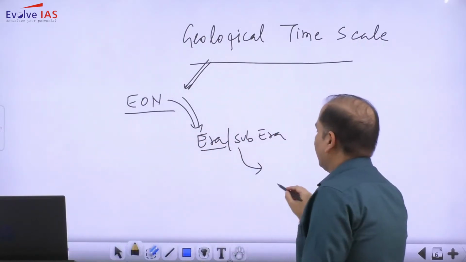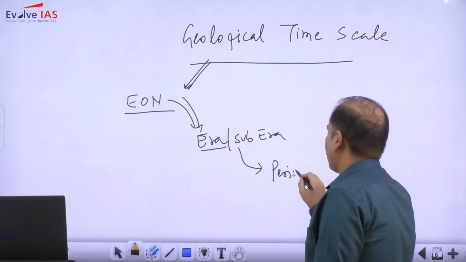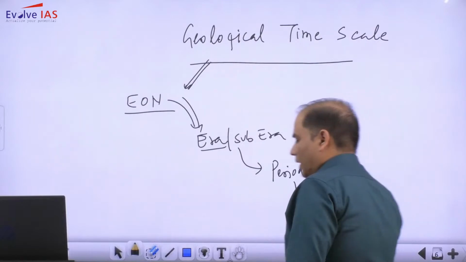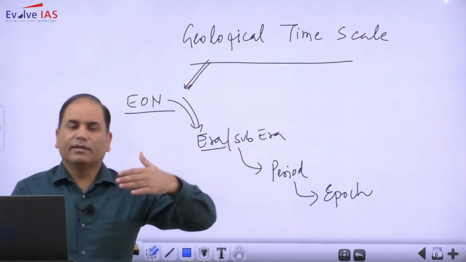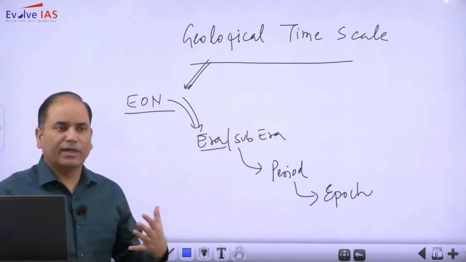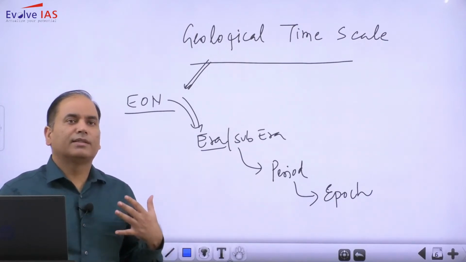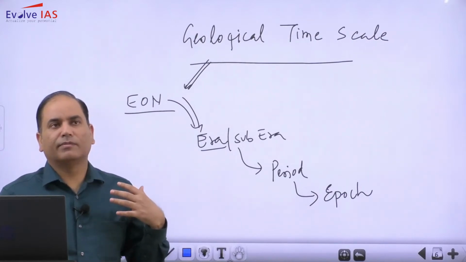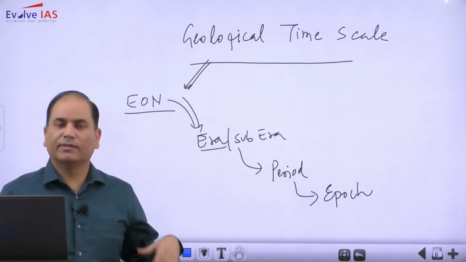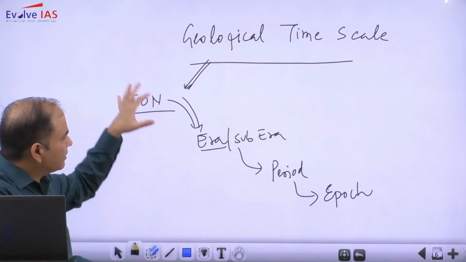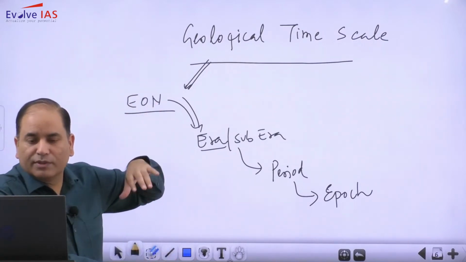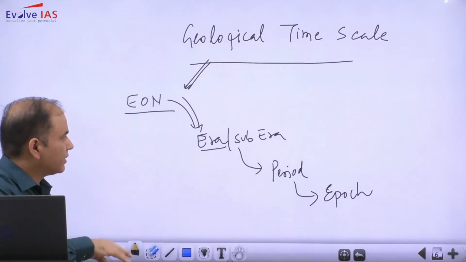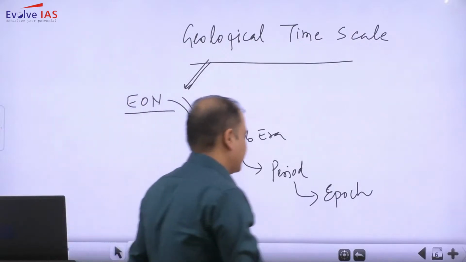Below the era we have periods, and below the period we have epochs. Just as we have millennium, century, year, months, weeks, days, hours and minutes, in a similar manner we have subdivided the geological time period into eons, eras, sub-eras, periods and epochs.